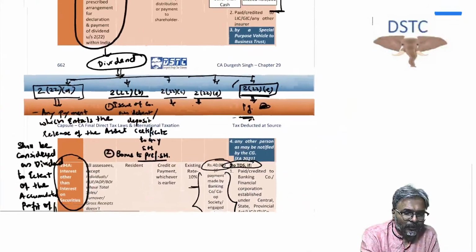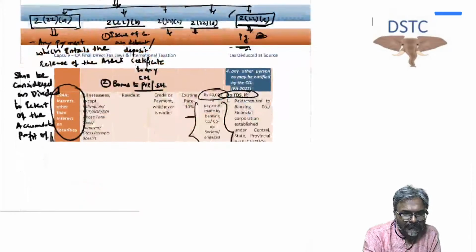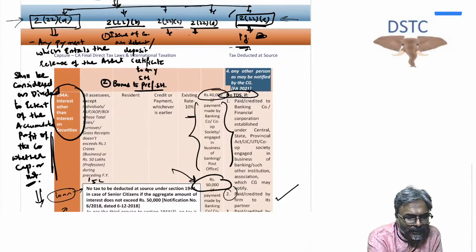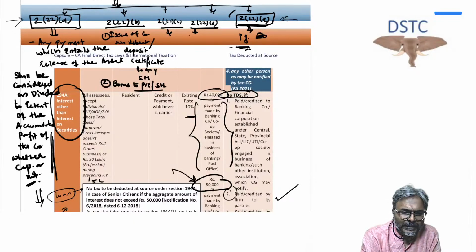Now, dividend will include all, students. And what is that all? From 222A to 222E, the entire amount will be considered as dividend. In that situation, students, 222E is more important in this scenario.